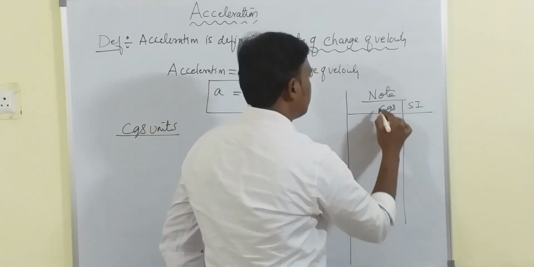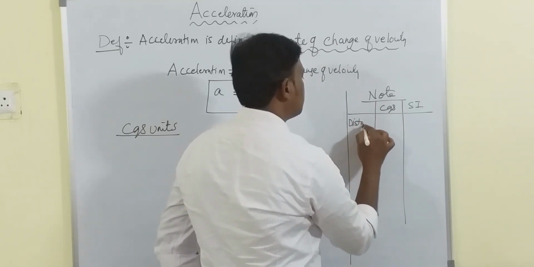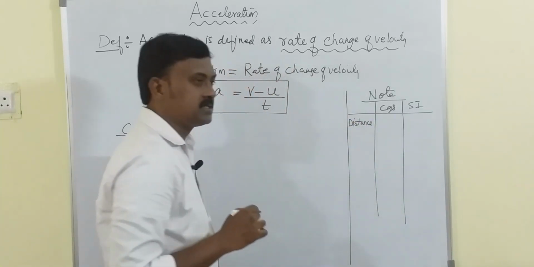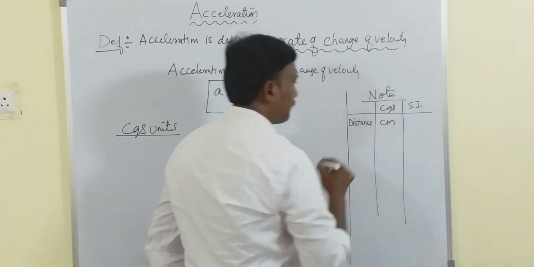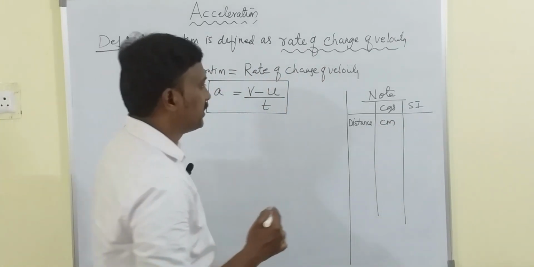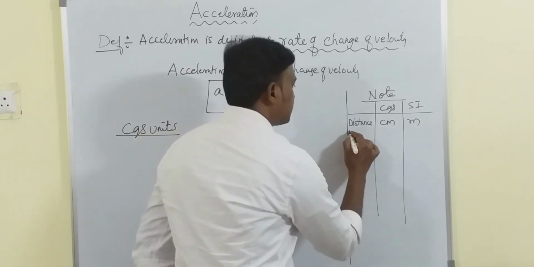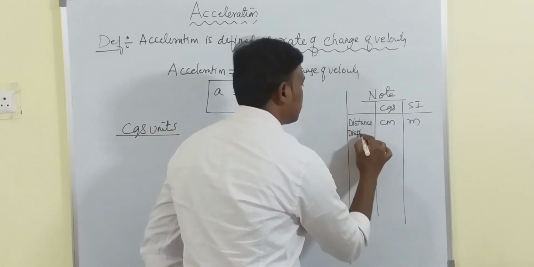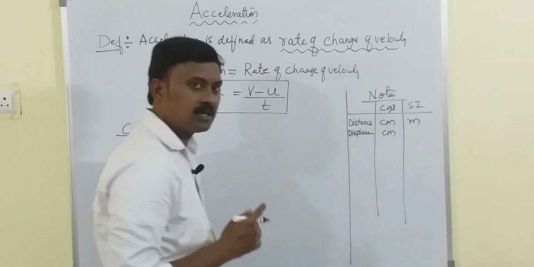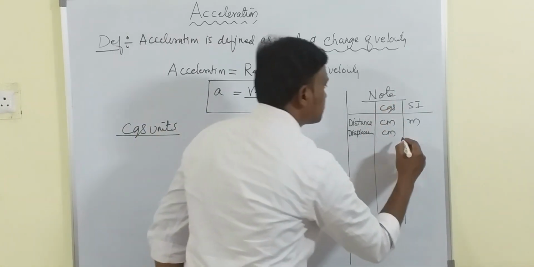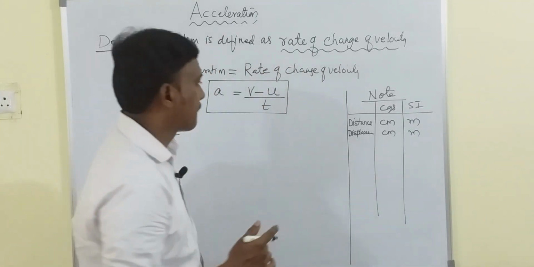So for distance, the CGS unit was centimeter and SI unit is meter, and for displacement the CGS unit is again centimeter and SI unit is meter. Both have same units, distance and displacement.